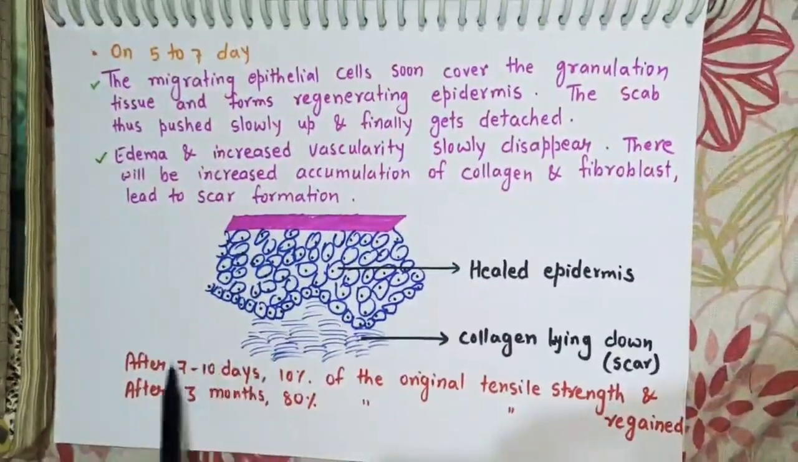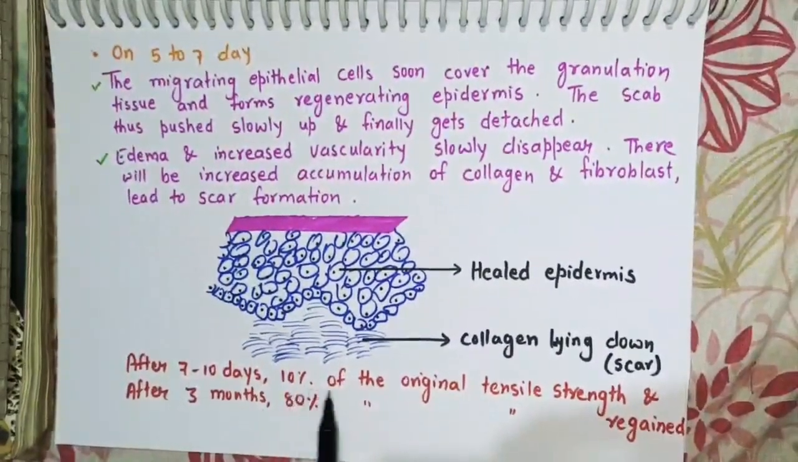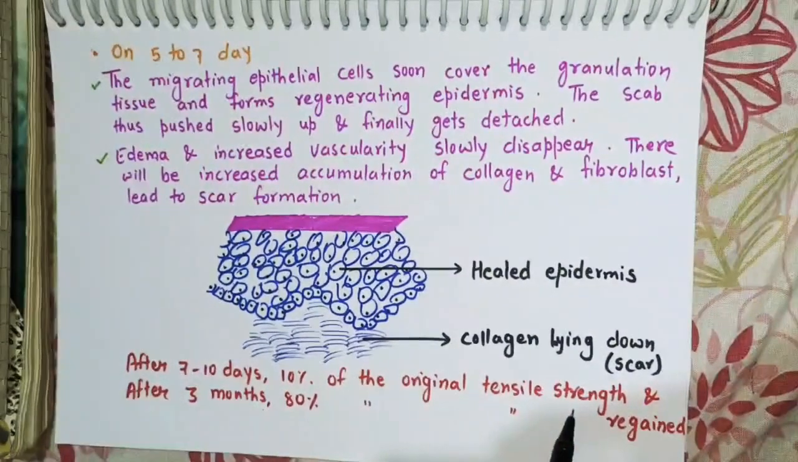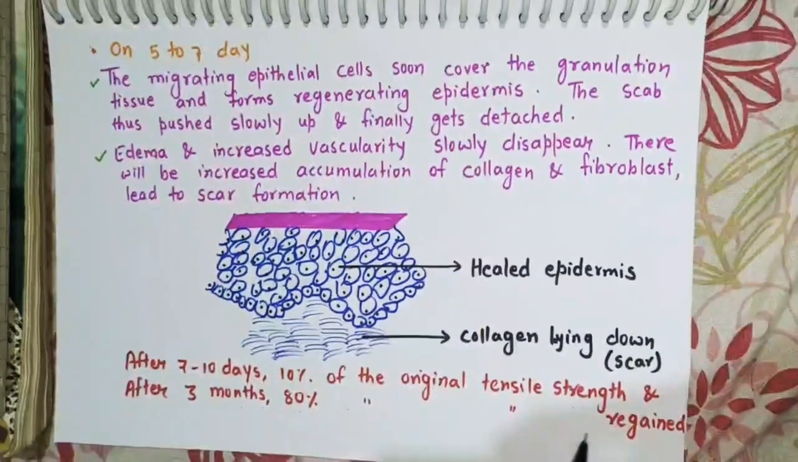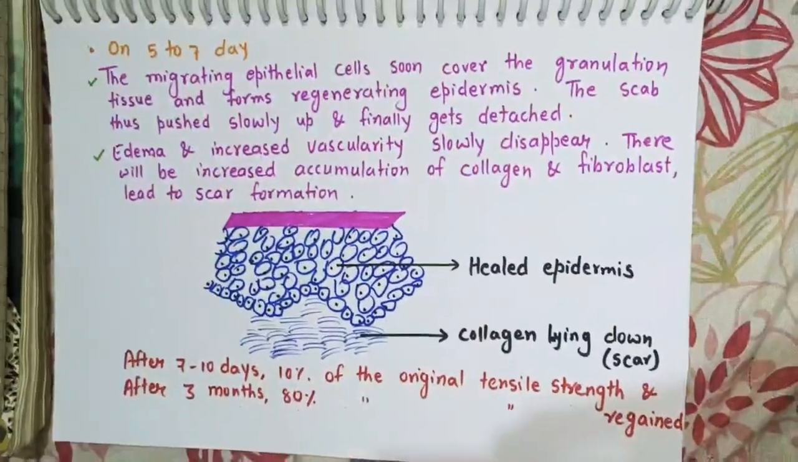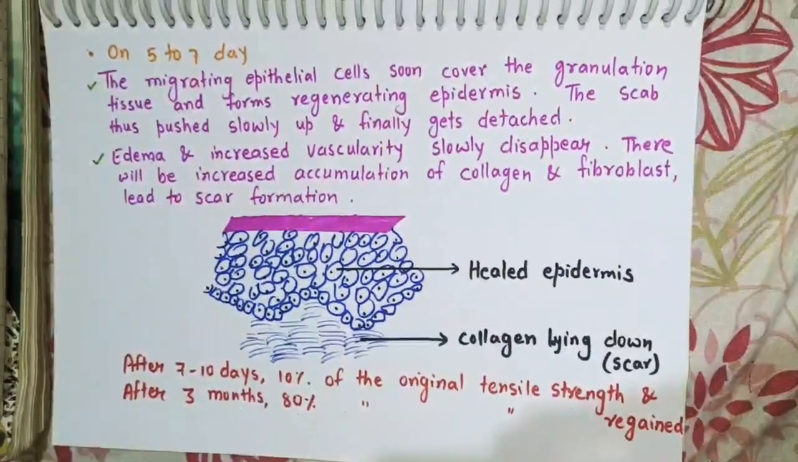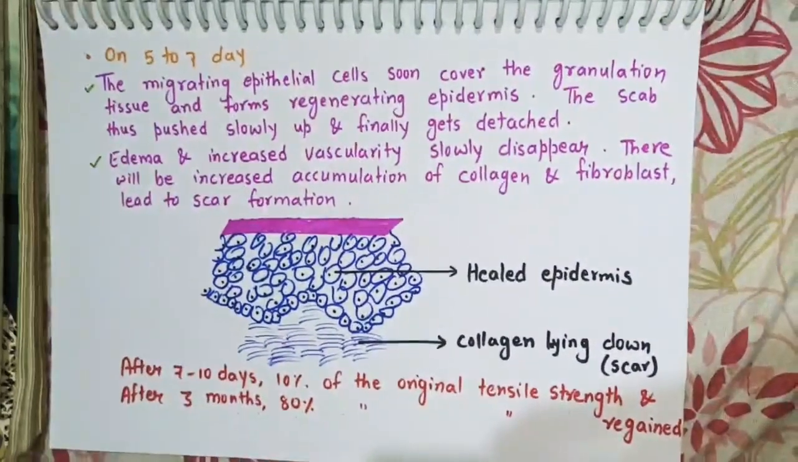After 7 to 10 days, there will be 10% of the original tensile strength regained, and after 3 months 80% of the original tensile strength is regained. So these all are the information about repair and healing.